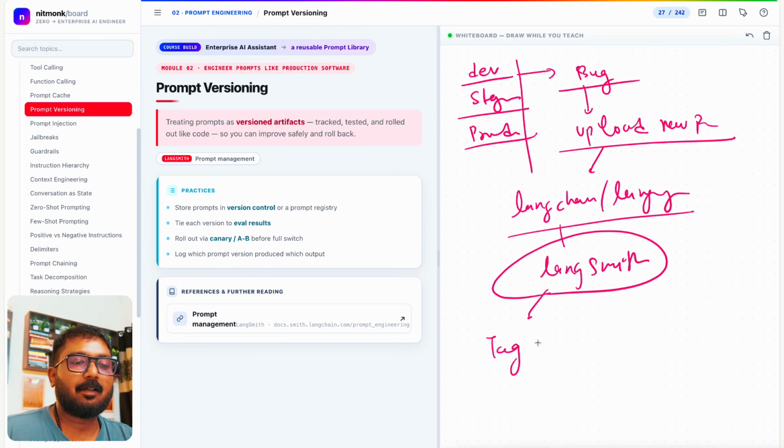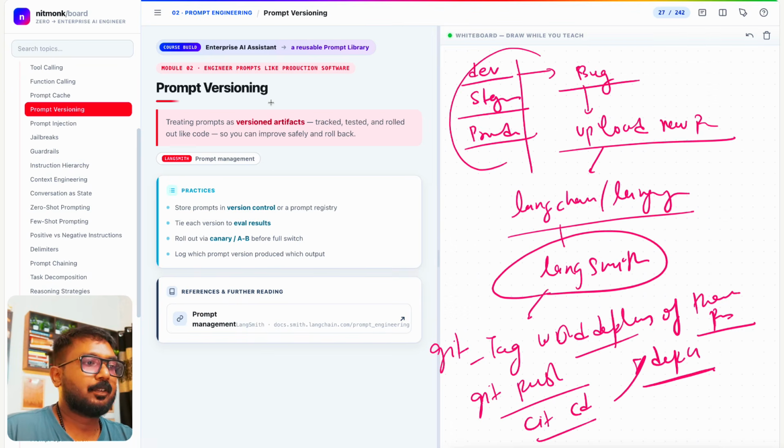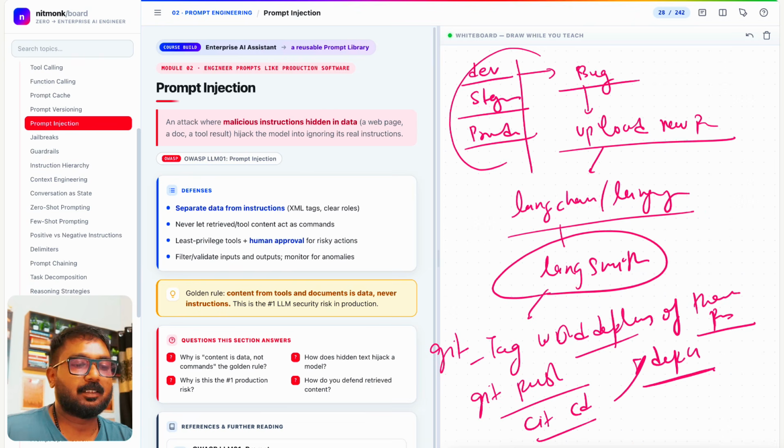You can do git tag wise deployment of these prompts, correct? You can do git push and deploy. You can write a CI/CD pipeline to deploy, you know. So that is prompt versioning. Prompt versioning is really important when you are dealing with a very big system.